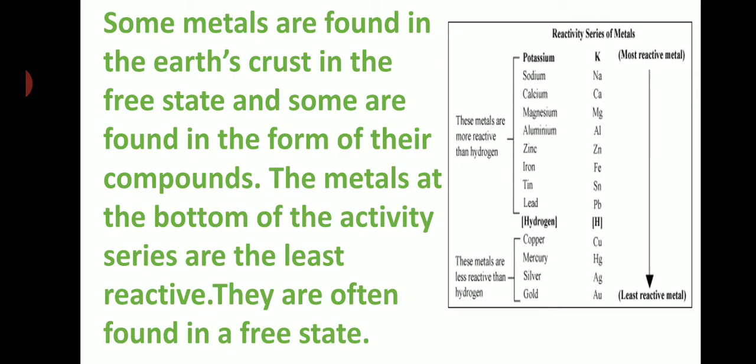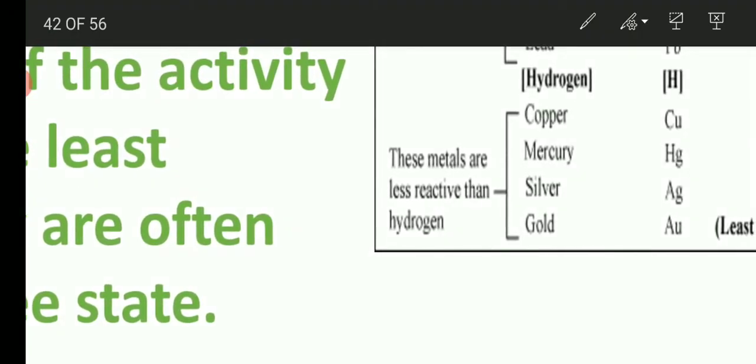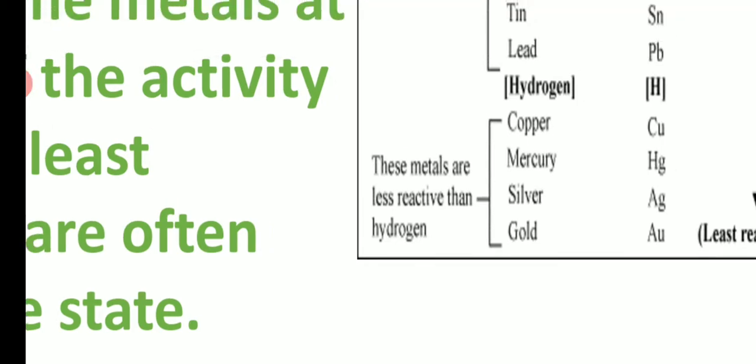Some metals are found in the earth crust in the free state and some are found in the form of their compounds. Can you give some examples, like gold, silver, platinum? They are present in the free form. These are very less reactive metals and they are found at the bottom of the reactivity series. You can see here silver, gold, platinum and mercury, but mercury is present in a sulfide ore.